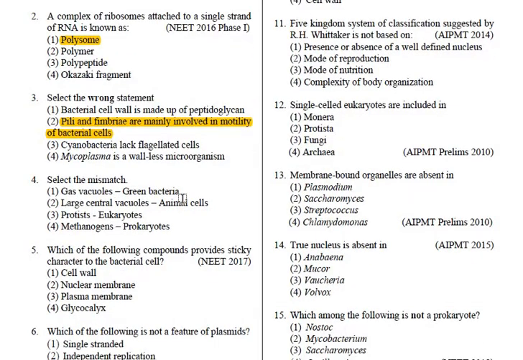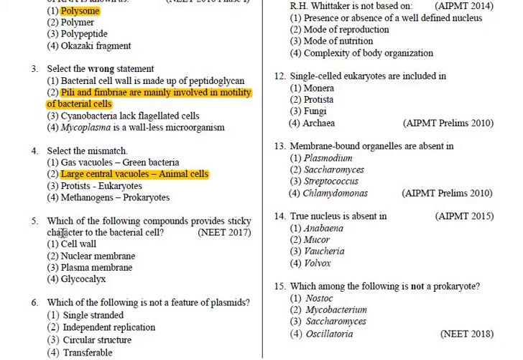Third one, gas vacuoles are present in certain green bacteria. It's not a mismatch, it's correct. Protist, eukaryotes, correct. Methanogens, which are archaebacteria, come under prokaryotes, absolutely right. But animal cells do not have large central vacuoles. They have many small vacuoles. So this is the wrong option.